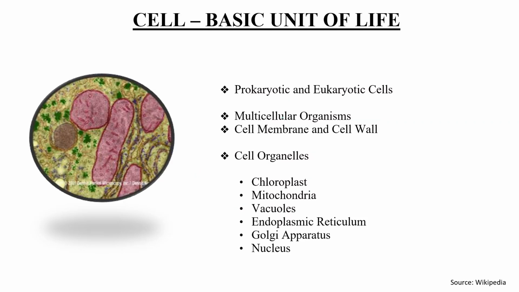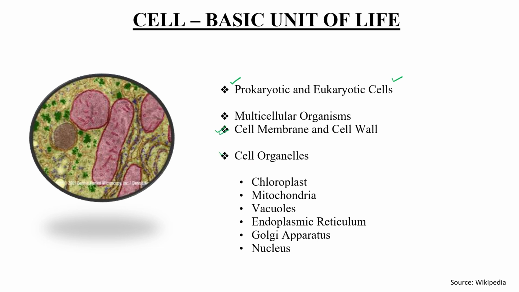Now, different types of cells. Prokaryotic cells, bacteria, come under this particular category. Eukaryotic cells, any multicellular organism, any plant cell, animal cell, come under this category. The outer covering is the cell membrane, and in the case of plants, a cell wall is also there.